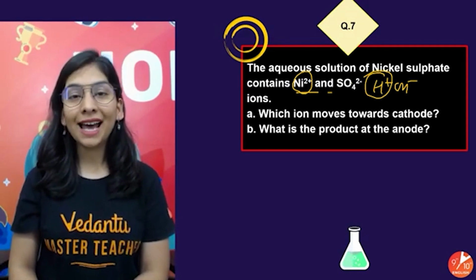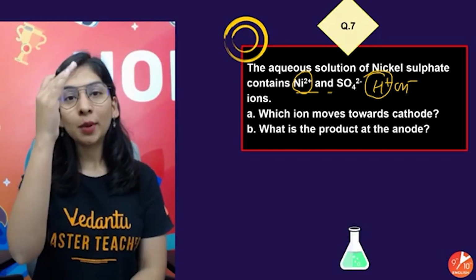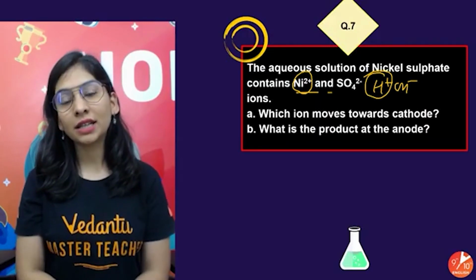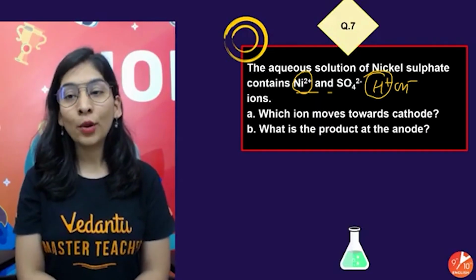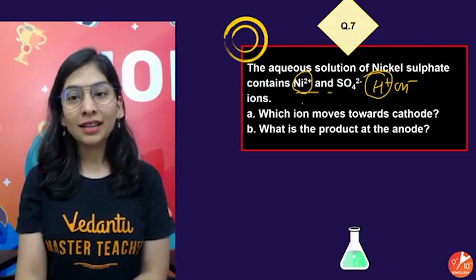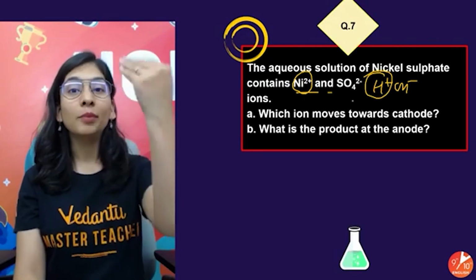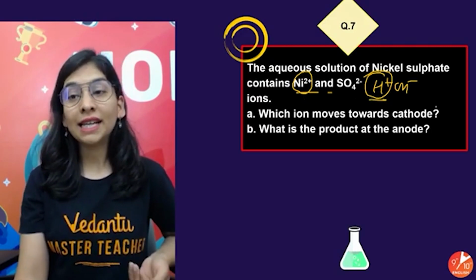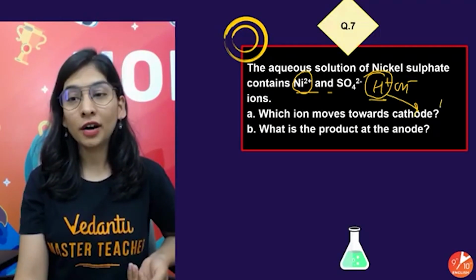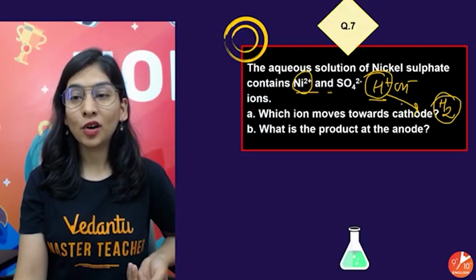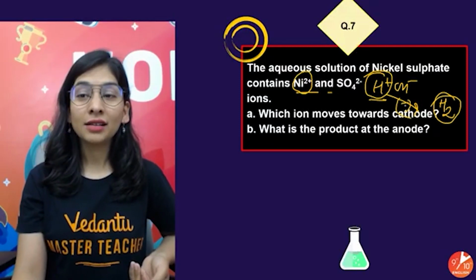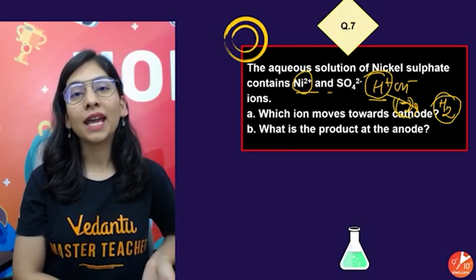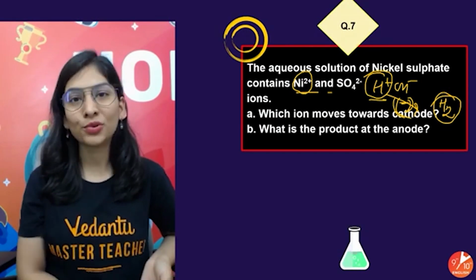Among nickel ion and H positive ion, whichever comes lower in the electrochemical series will discharge at the cathode. Nickel is more reactive and in the above position in the reactivity series than H ion. So definitely H ion will move towards the cathode and give hydrogen gas, because the cathode attracts cations, gives electrons to them, and they give a stable product here, that is hydrogen gas.